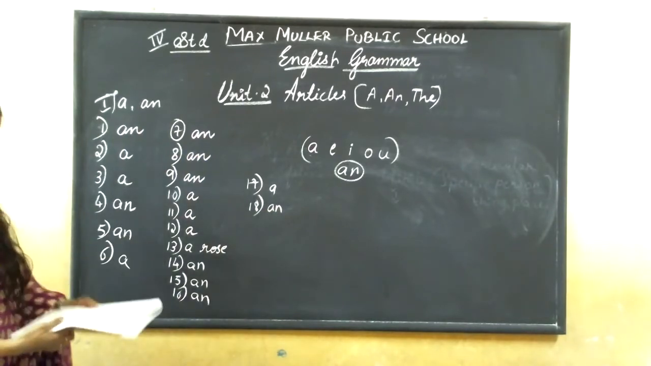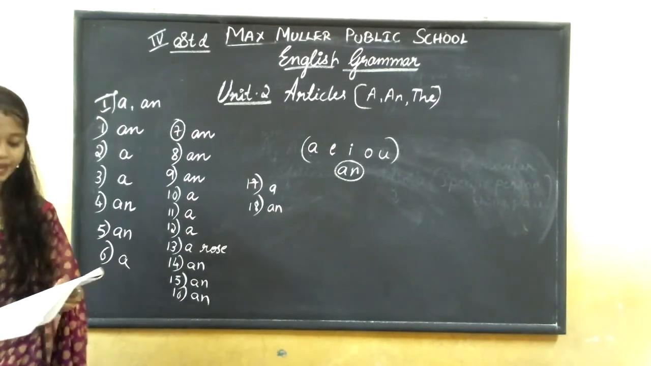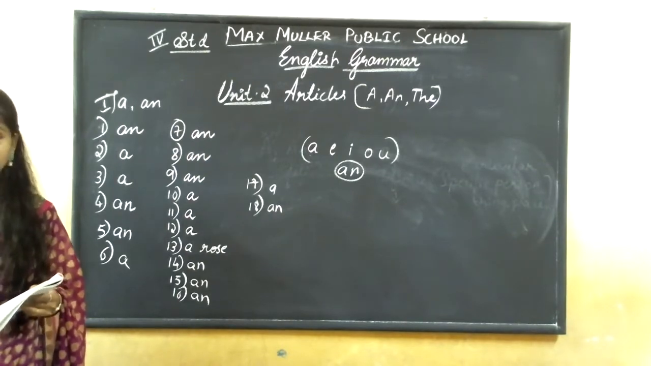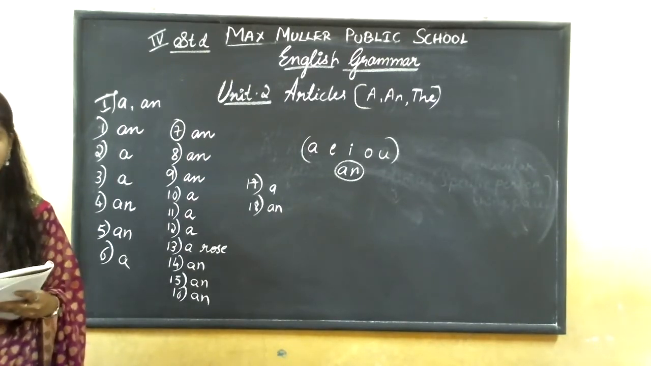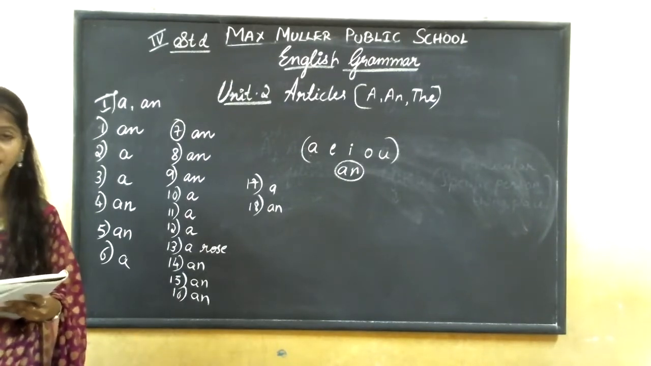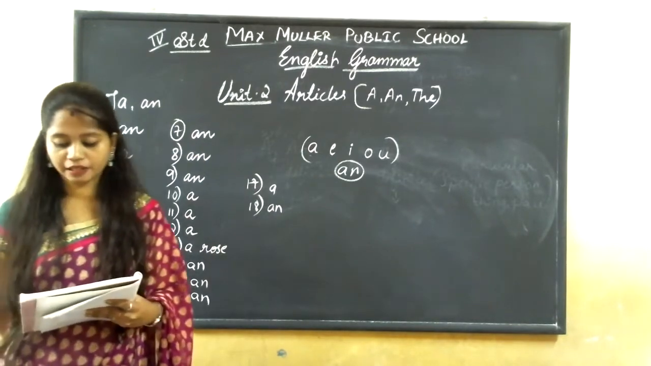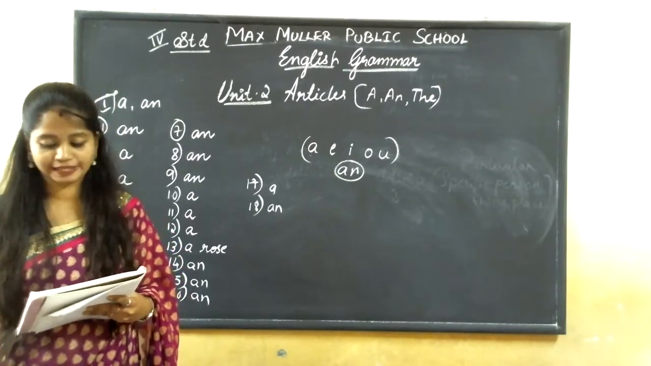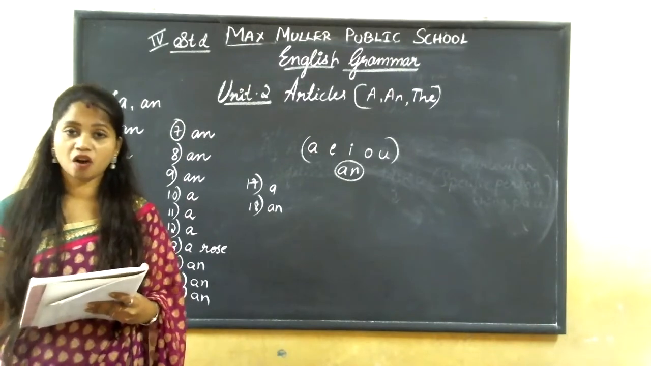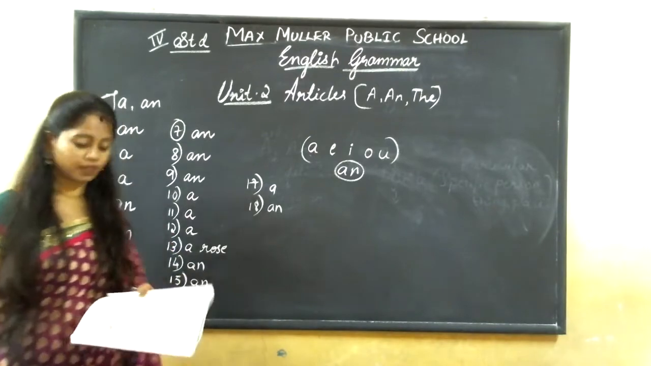See, once again I'll read. First one, an instrument, a child, a rope, an armchair, an insect, a rock, an eagle, an officer, an appointment, a jacket, a tree, a diary, a rose, an exam, an egg, an idea, a horse, an umpire. Understood how we have written?